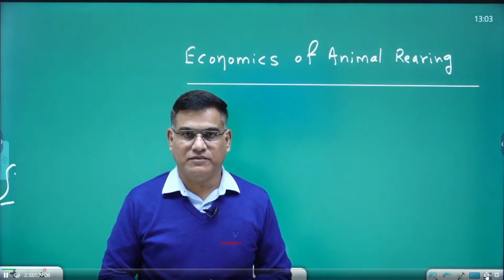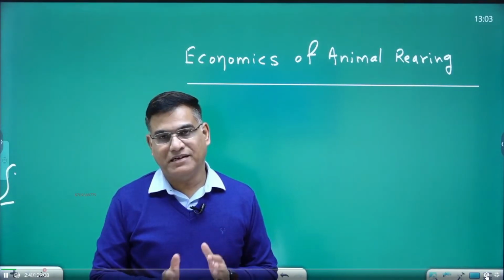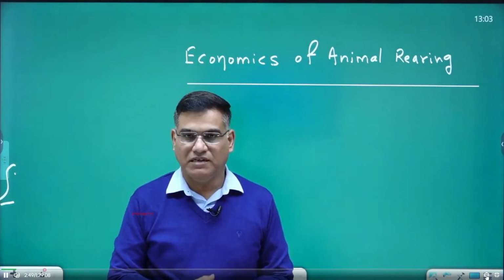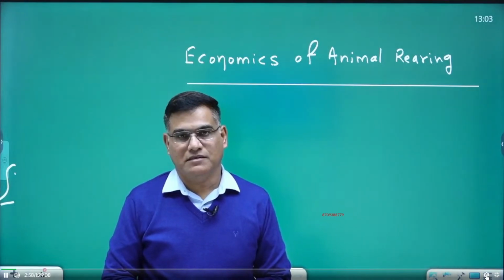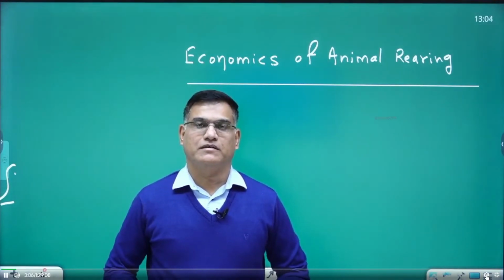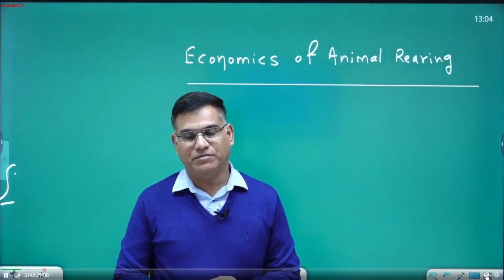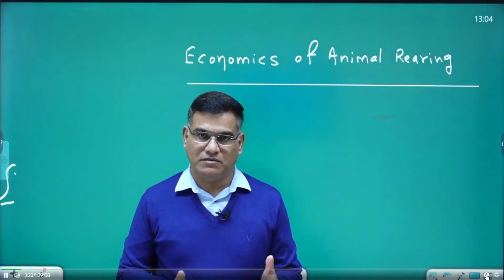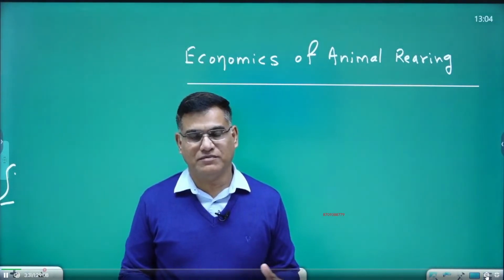And for the creation of an integrated farming system, animal husbandry is important because in IFS you do some supplementary activities along with the main activity of agriculture. So you go for fishing, animal husbandry, beekeeping, apart from your main activity of agriculture. UPSC asked: what is the role of the integrated farming system in the livelihood of small and marginal farmers? Such a question was there. And the Dalwai committee report also says that animal husbandry or animal rearing is to be promoted under the integrated farming system to double farmers' income.